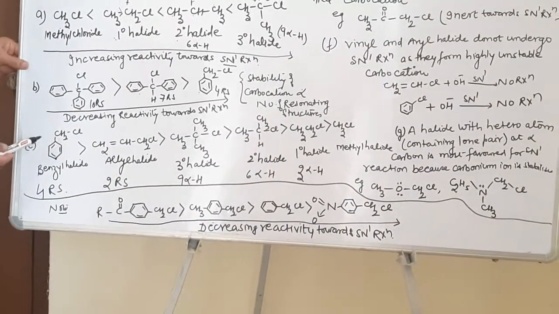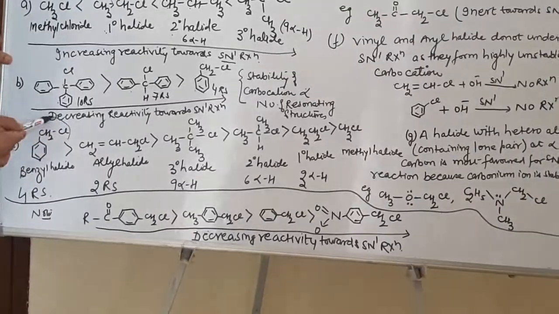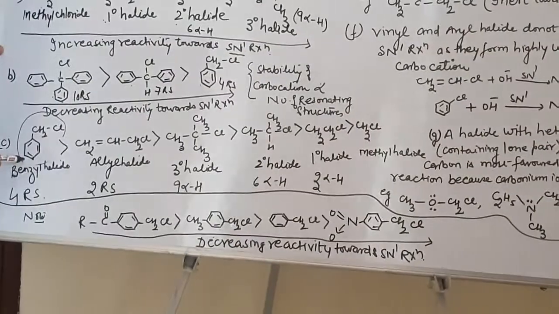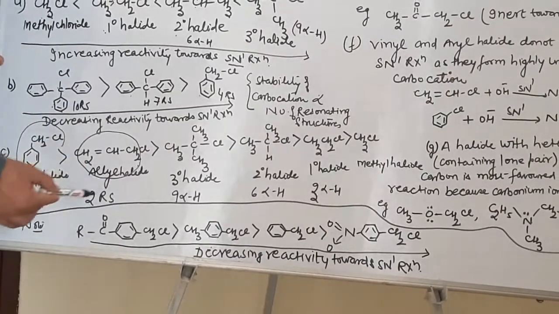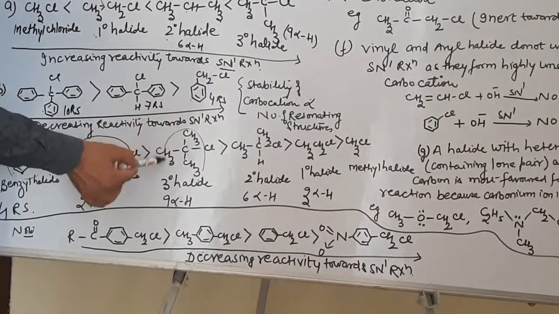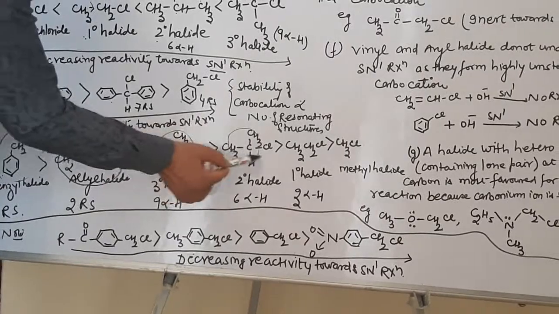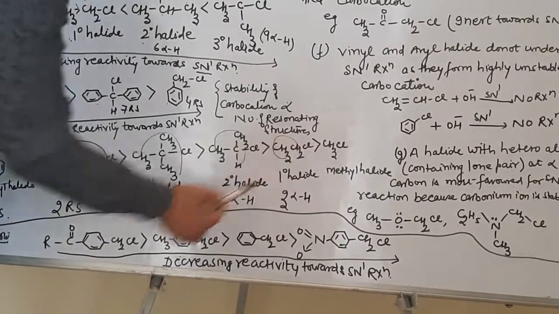Now, look at this one. This is benzyl group, C6H5CH2Cl. This is allyl group, as we discussed in the introductory part of this chapter. And this is a 3 degree carbocation. This is 2 degree carbocation. This is ethyl carbocation and this is methyl chloride.